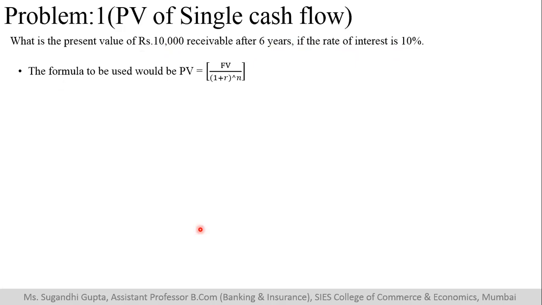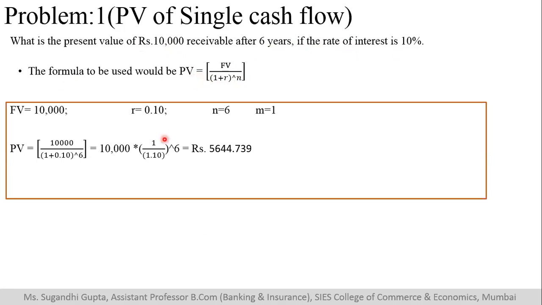The basic formula that we will use is, this will be the discounting factor. The same thing I can also write as 10,000 into 1 divided by 1.10, that is 1 plus rate of interest raised to 6. So what we are doing is 1 divided by 1.10 raised to 6.